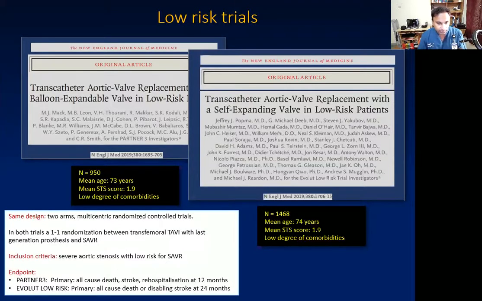For PARTNER 3, the primary endpoint was a composite of death from any cause, all stroke, or rehospitalization due to valve or procedure-related causes at 12 months. In comparison, the primary endpoint in the Evolut Low Risk trial was all-cause mortality and disabling stroke at 24 months.